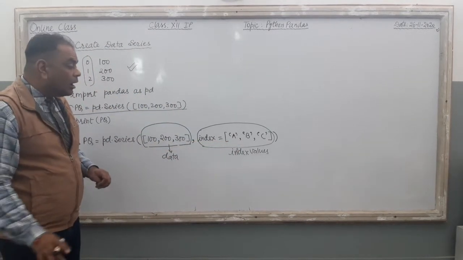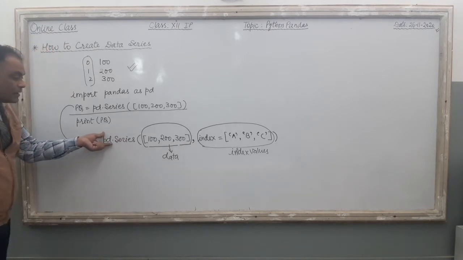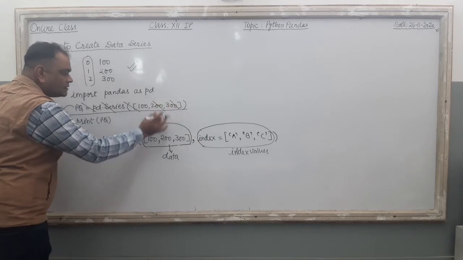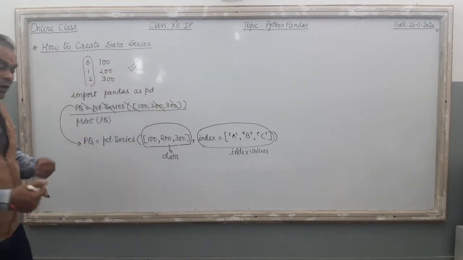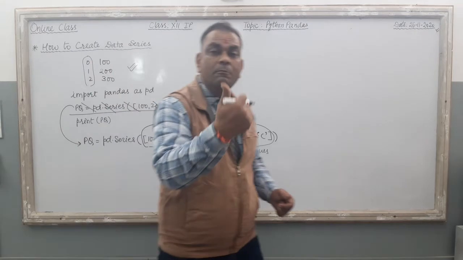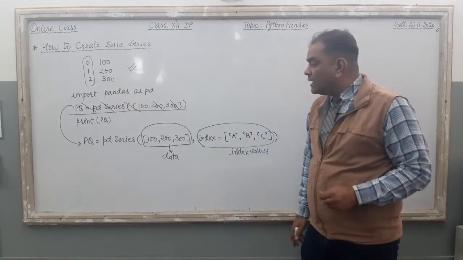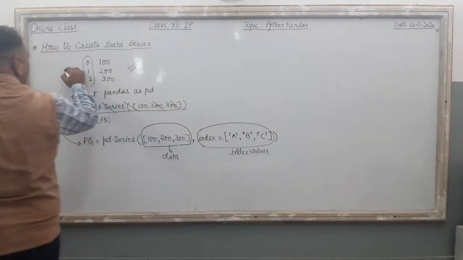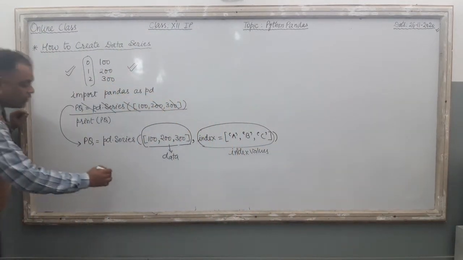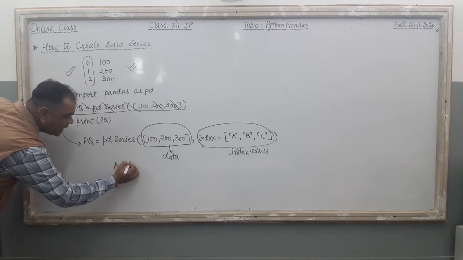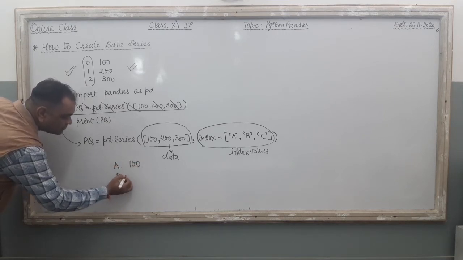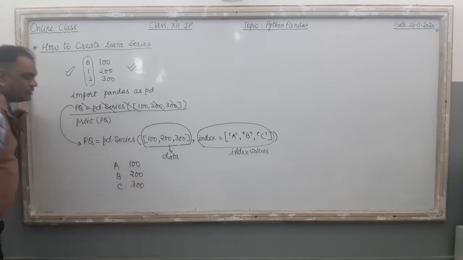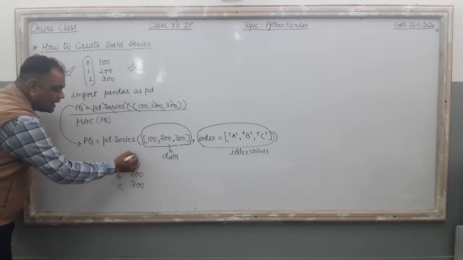3, 3. Now what will happen if you execute this command instead of this? ये command मैं काट देता हूँ और मैं इस command को इससे replace कर देता हूँ. Now what will happen on the output of this program? What is there on the monitor? When you write this line, the same series, ये जो series पहले ऐसे appear हो रही थी, now the series looks like this: A 100, B 200, C 300. Now the series is like this one.